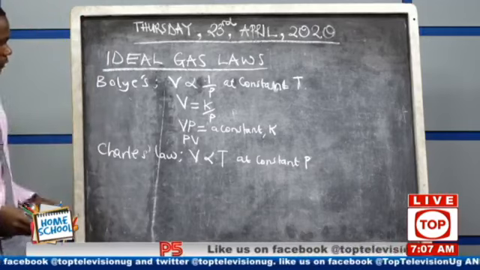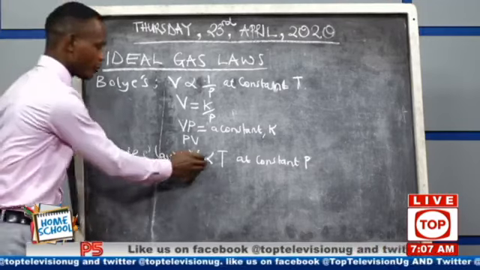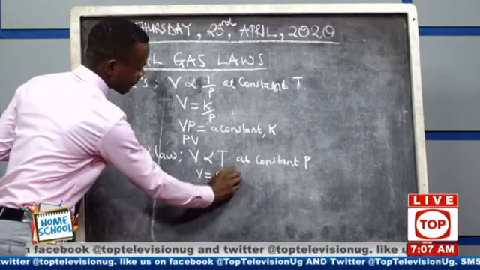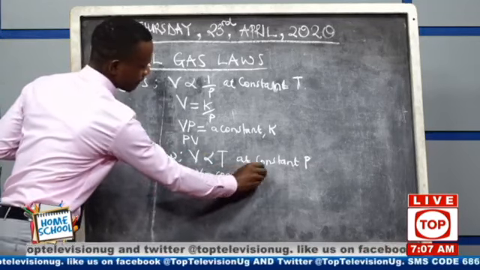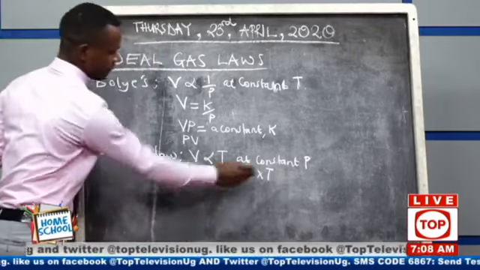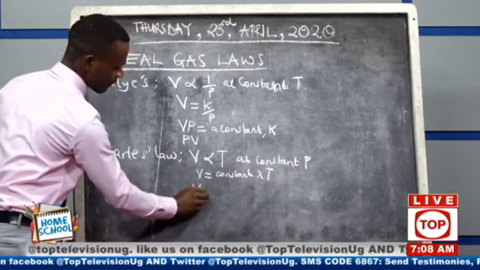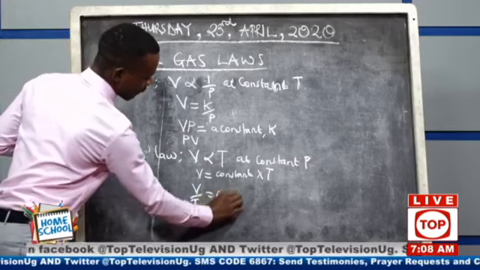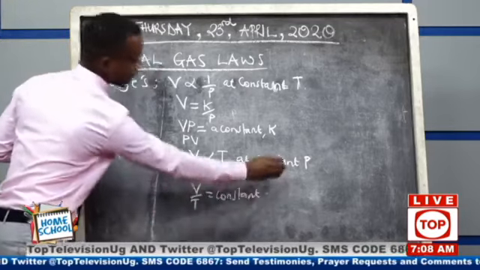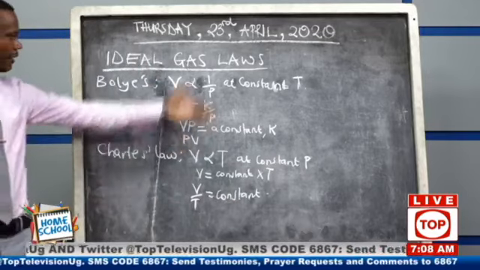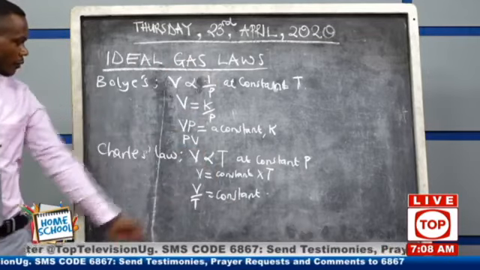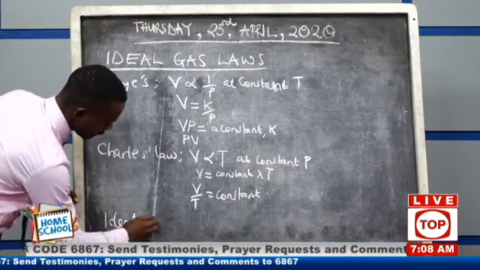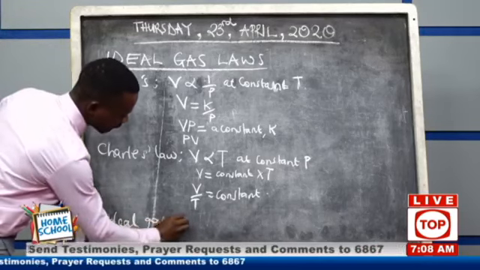Then when we introduce the equal sign, we say V equals constant times T. When we bring T this side, we get V over T equaling a constant. We did all this one. This one, we were able to get what they call the ideal gas equation.